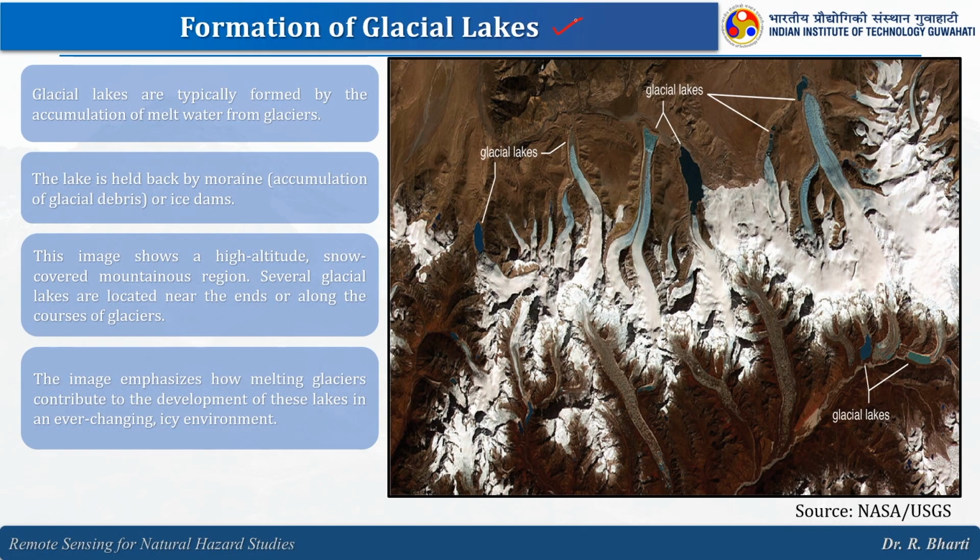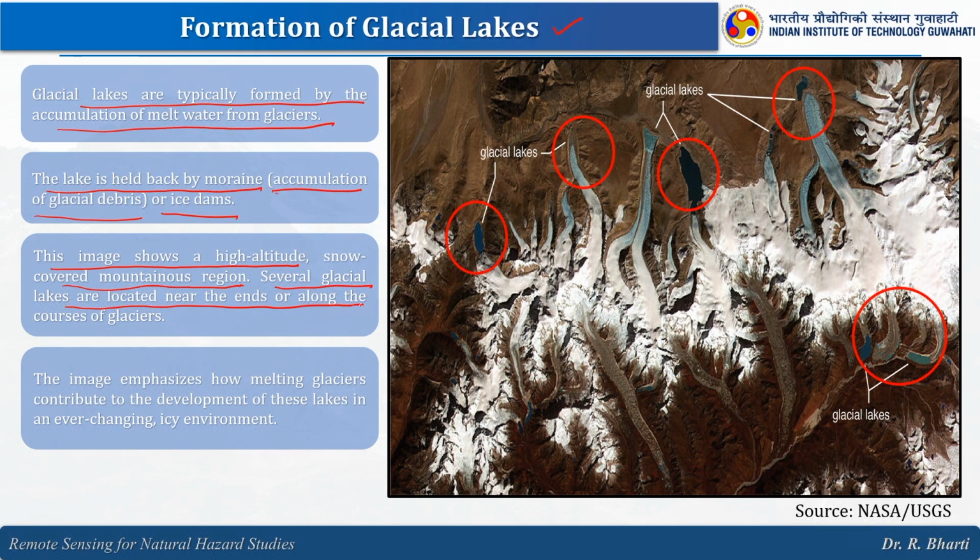The formation of the glacial lake can be understood here. The glacial lakes are typically formed by the accumulation of meltwater from glaciers. The lake is held back by moraine, the accumulation of the glacial debris, or ice dams. This image shows a high altitude snow covered mountainous region. Several glacial lakes are located near the end or along the course of glaciers. So, these are highlighted with these circles, right. The image emphasizes how melting glaciers contribute to the development of these lakes in an ever changing icy environment, right.